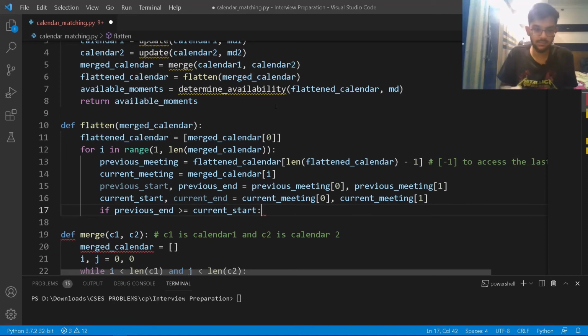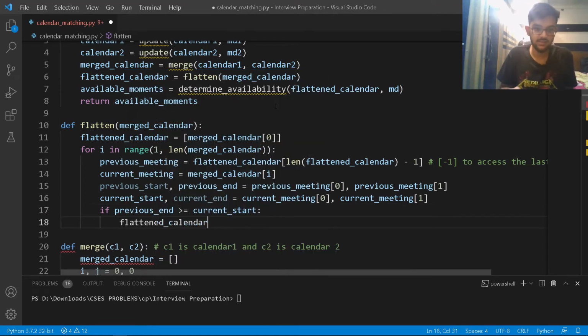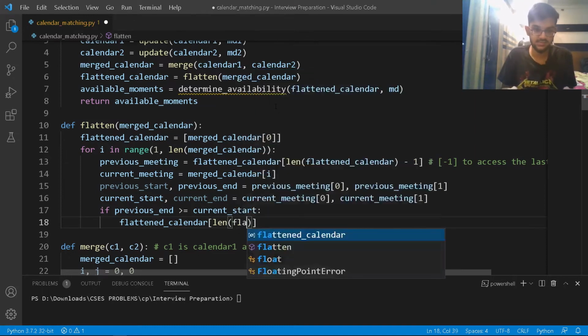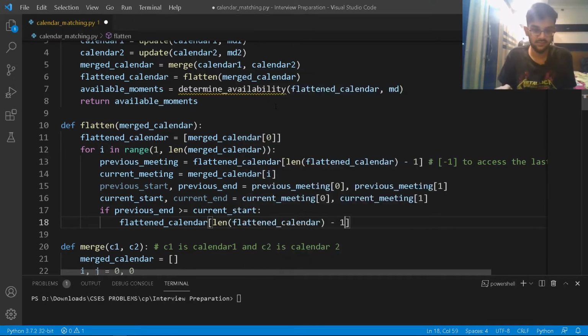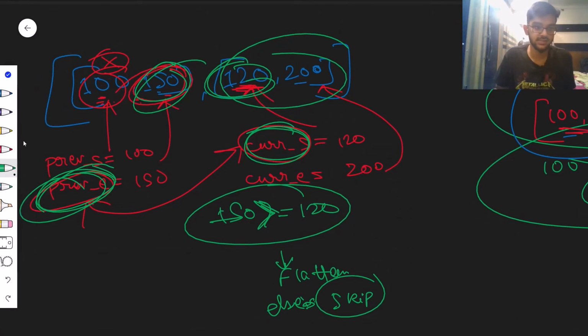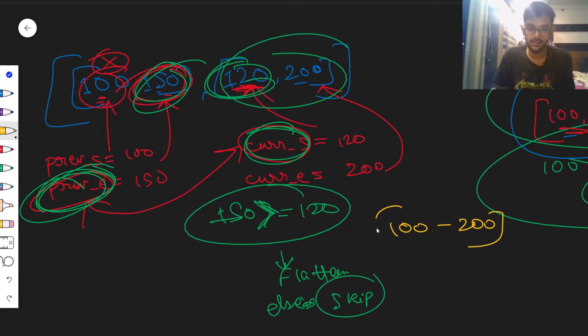So in this case, what I'll be doing is I'll just initialize the last position, right? The last position in my flattened calendar is basically the length of the flattened calendar minus 1. It's going to be simply this much. So my new array will be looking like what? In this case, my new array was 100 till 200, right? That's what my new array was, 100 till 200.